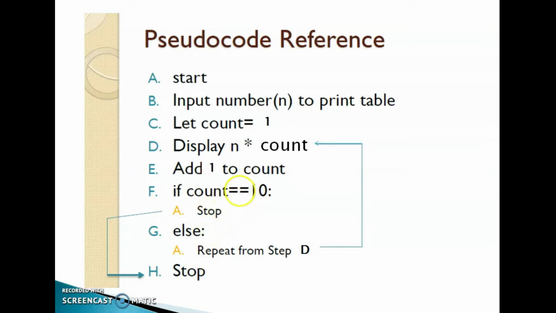When the count is equivalent to 10, the execution will stop, it breaks from this loop, and the program will stop. So this is the pseudocode. In this program, you can see that these statements are executed again and again, repeatedly, so we can say that this is a loop statement.